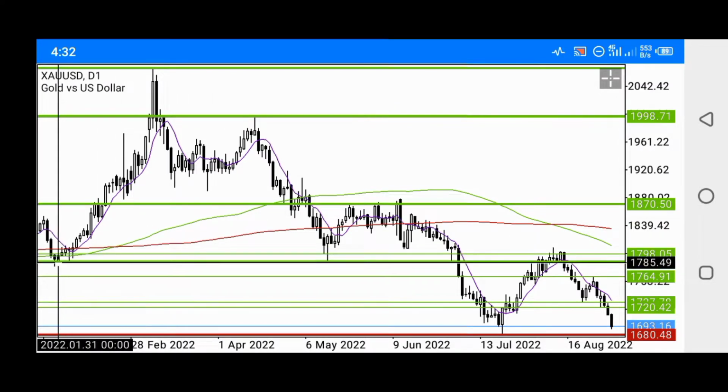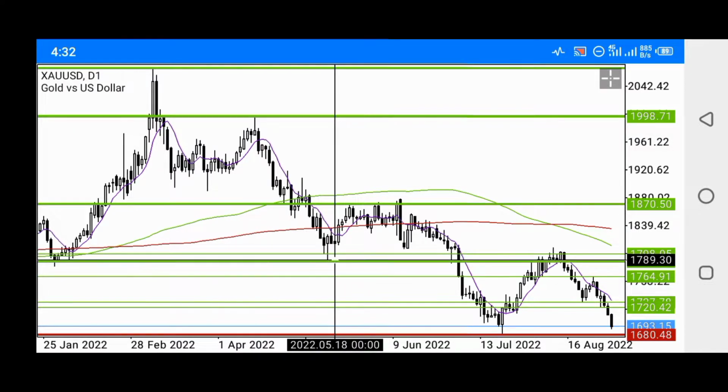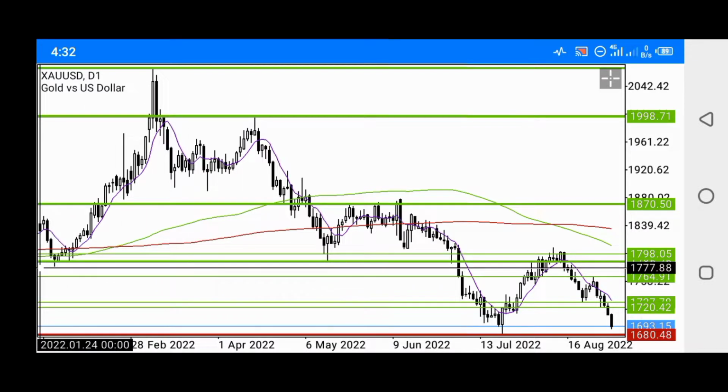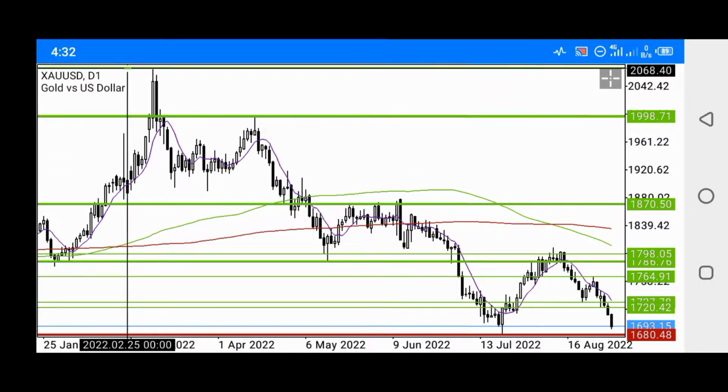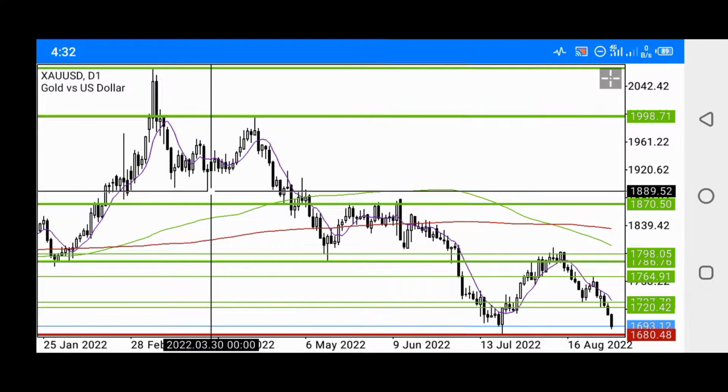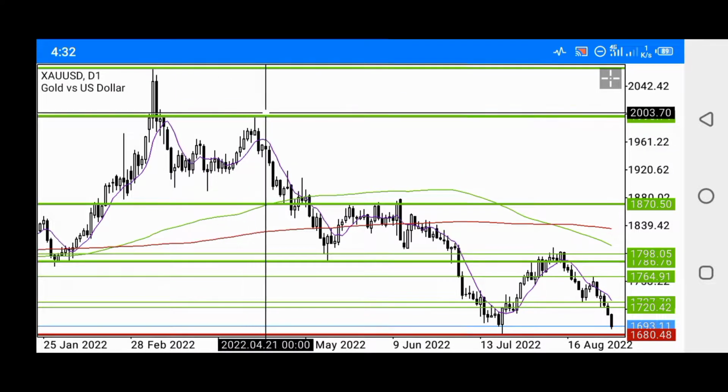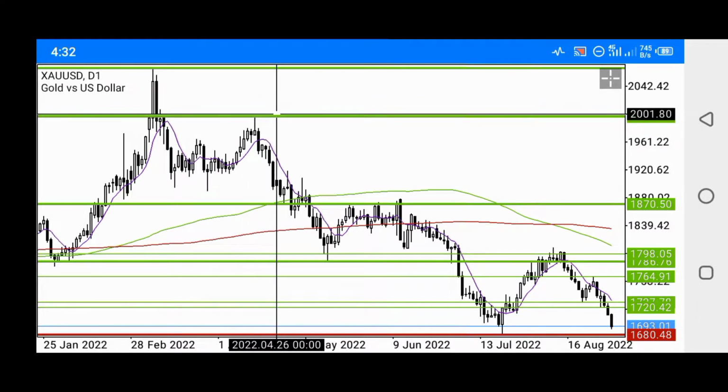As you can see right here, we have a major support level on gold during this period, and let's register price the first time, also register price the second time. So when price registered the first time, price went up all the way to this point, and this was a major resistance level for gold. So this rejected price, and price fell down all the way to this point, and price made an upward movement once again, and this level stands as the second resistance level for gold.